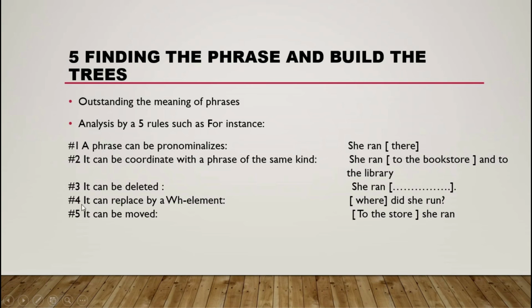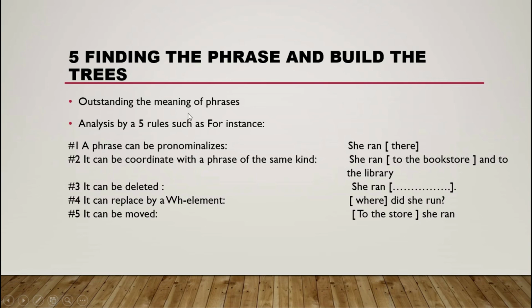Rule number four: it can be replaced by a WH element. WH element means words that start with where, what. Okay, "When did she run?" "Where did she run?" It means that you ask about the place that she ran. So rule number five: it can be moved. "To the store, she can run." Okay, that is a rule.